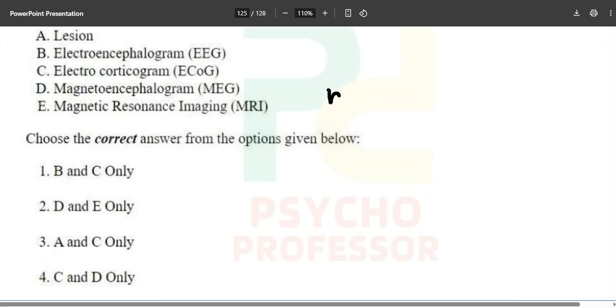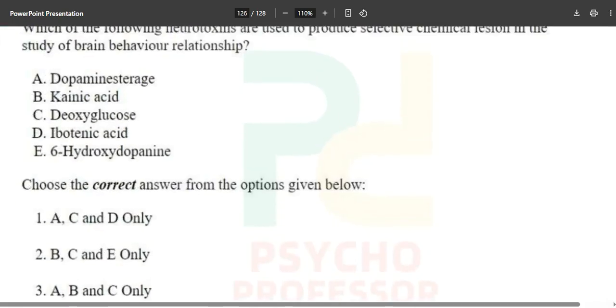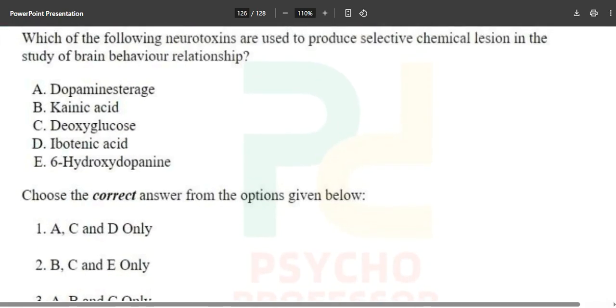Now what are the non-invasive ones? Non-invasive, your EEG, with which you can record your sleep waves and something like that, magnetoencephalogram, and then we have magnetic resonance imaging, MRI, as well. And with this we will move forward to the next one, and this is: Which of the following neurotoxins?